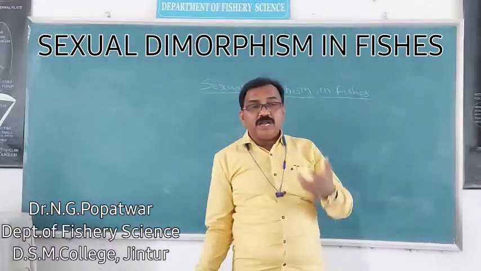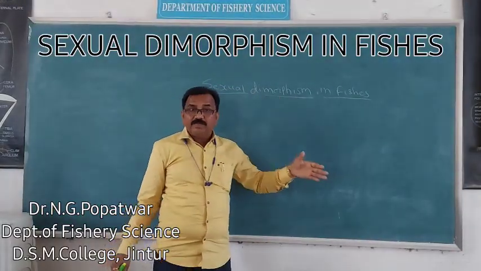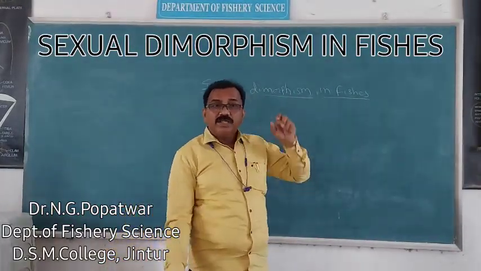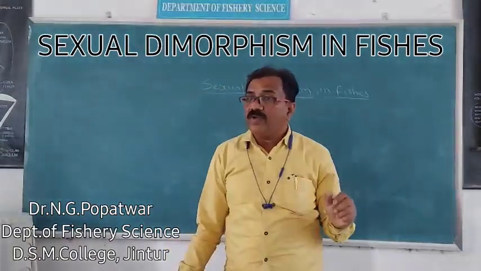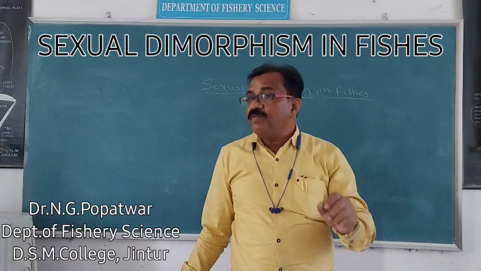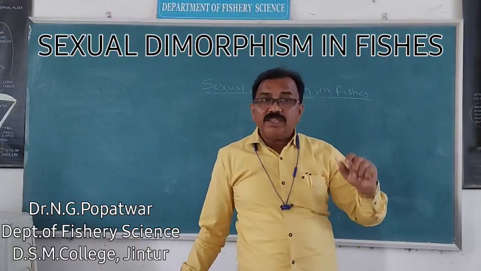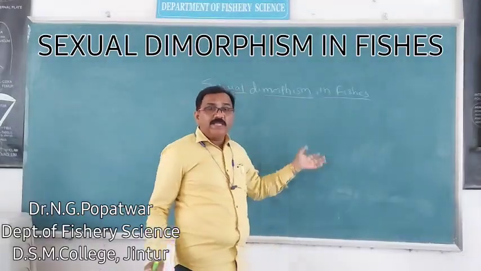But some characters are not related to gamete formation. Apart from gamete formation, these characters can be recognized, whether the fish is male or female. That's why sexual dimorphism is for our convenience.